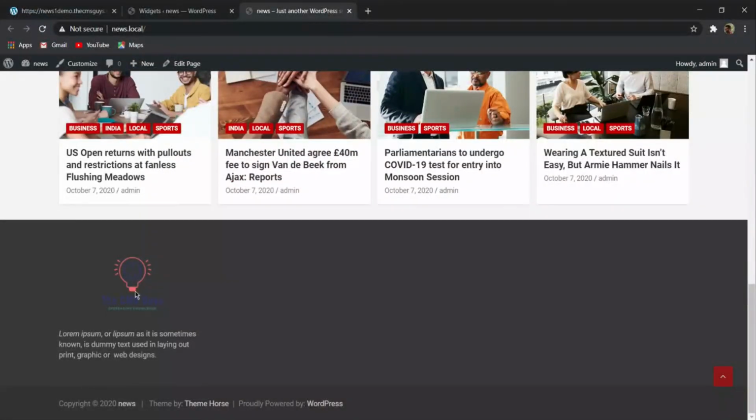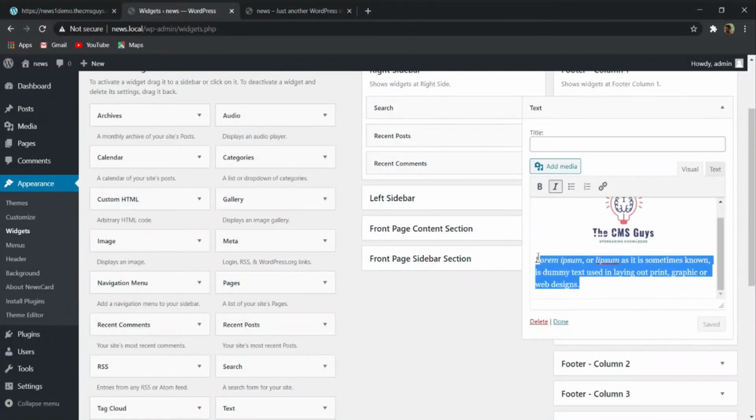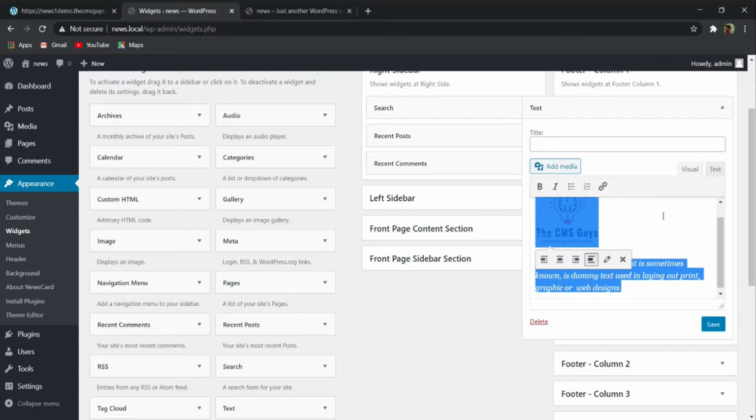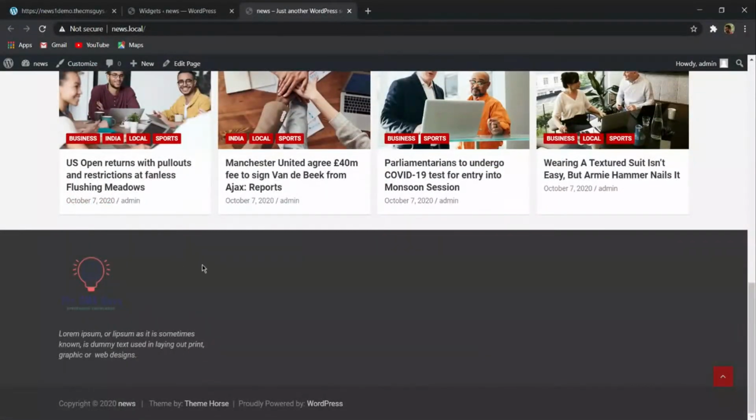So here you can find this logo with a text. So basically here I will do one more change. Here I will also make this text alignment. Okay, this will be good. So now again click on save and let me refresh. So basically here you can see that we have our logo and this.